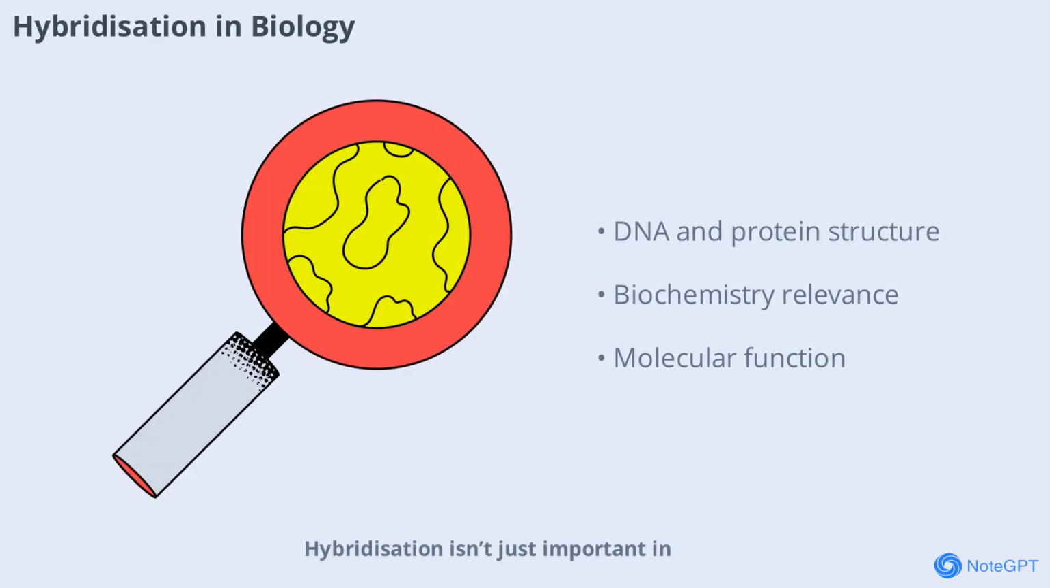Hybridization isn't just important in chemistry labs, it's also crucial in biology. For example, the structure of DNA and proteins depends on the hybridization of carbon, nitrogen, and oxygen atoms. The shapes of these molecules determine their function, making hybridization a key concept in biochemistry and molecular biology.